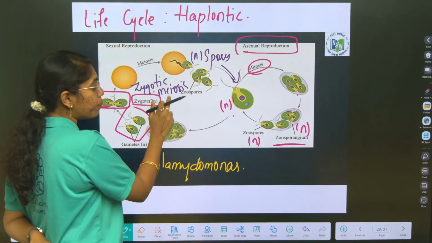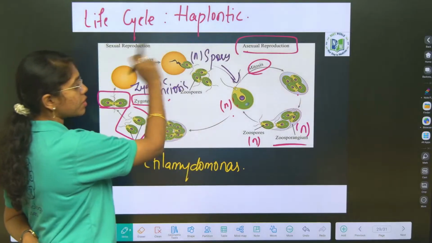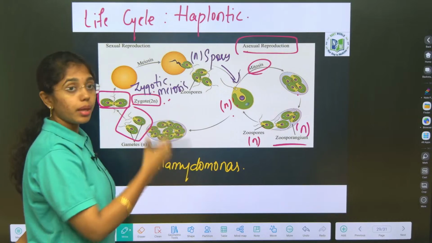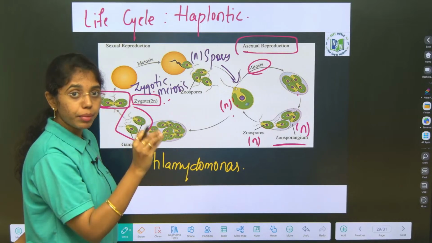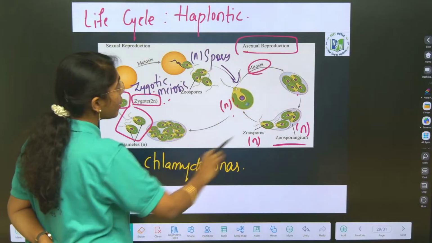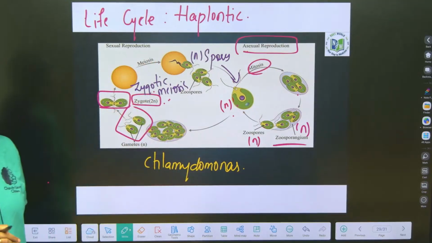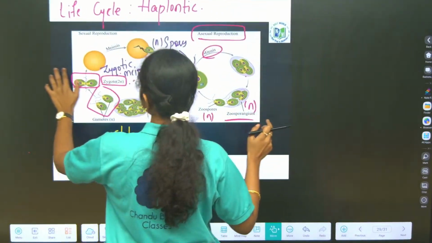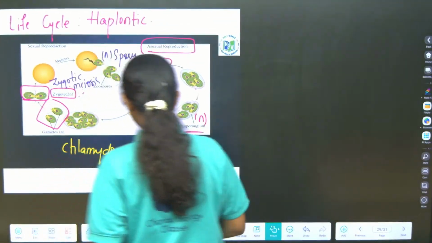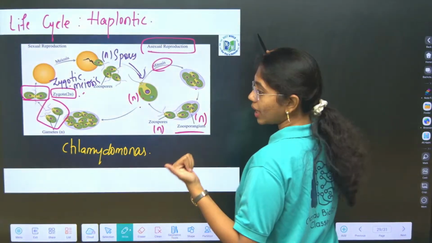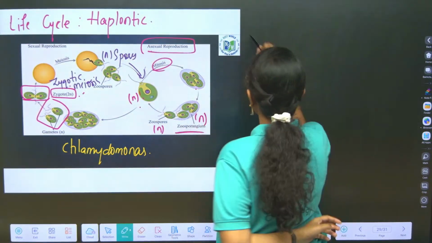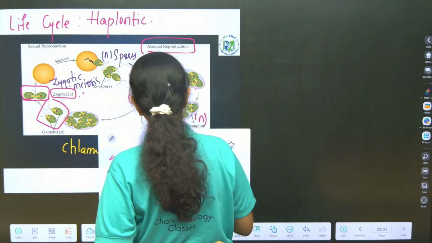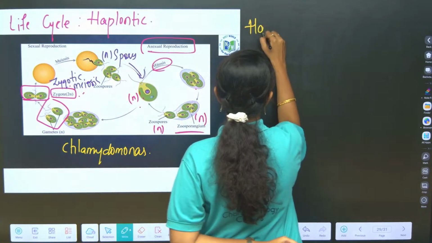So, the only diploid cell in the entire life cycle of algae is the zygote. This zygote undergoes meiosis. As the diploid stage is limited to one cell, the entire life cycle is considered a haplontic life cycle. But then there are a few exceptions in the life cycle of algae. Okay, what are those exceptions? A few of the algae follow the haplodiplontic mode of life cycle. Take a note of it, very important.